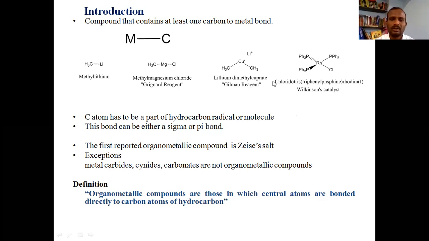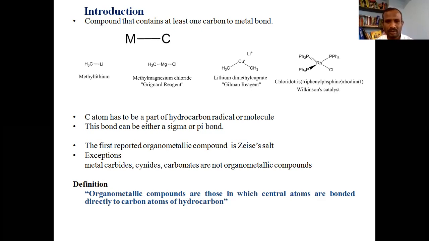So all in all, if you want to classify a compound as an organometallic compound, it has to have at least one bond between carbon and metal. And the very important thing we need to take note of is that the carbon should be a part of a hydrocarbon.